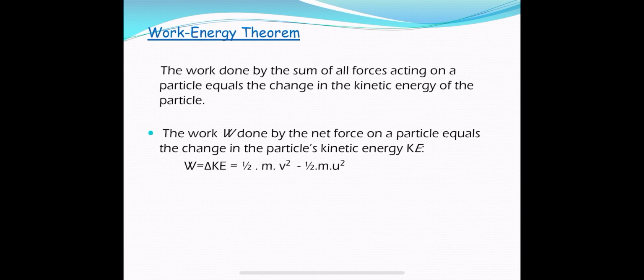So from that, what can we say? Let the work done on the body be W, and when a force is applied on the body, the velocity is changed from u to v. Now the initial kinetic energy of the body is ½mu², since we know the formula for kinetic energy is ½ × mass × velocity squared. Therefore the initial kinetic energy is ½mu², and the final kinetic energy of the body is ½mv².